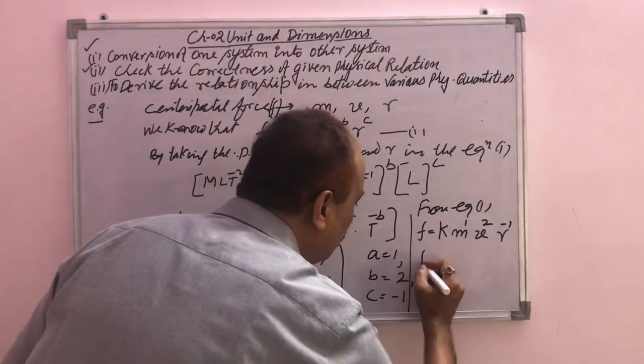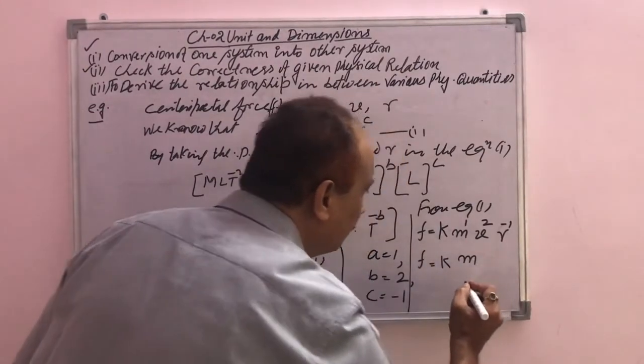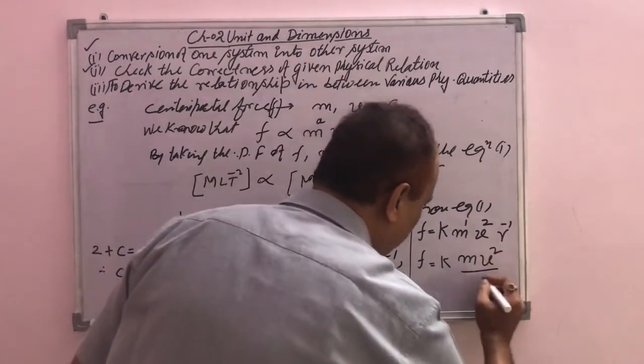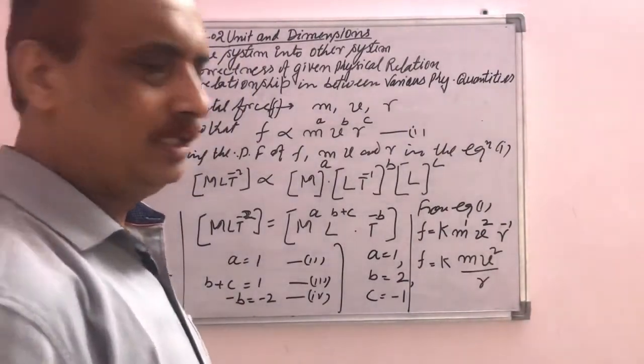So the formula will be F equals some constant k, m to the power 1 means m, v to the power 2 means v square, and r to the power minus 1 means 1 upon r. So the formula is F equals k m v square upon r.